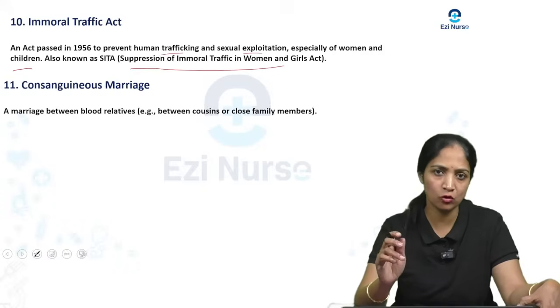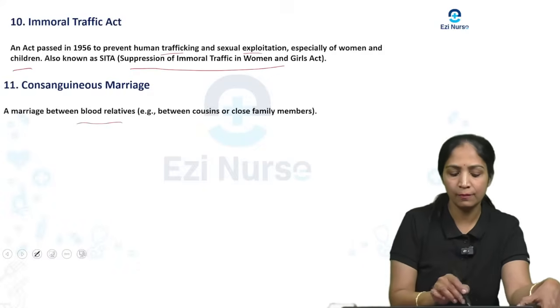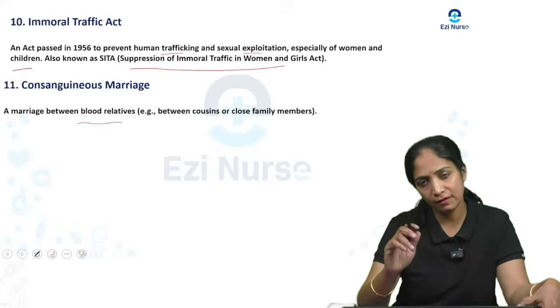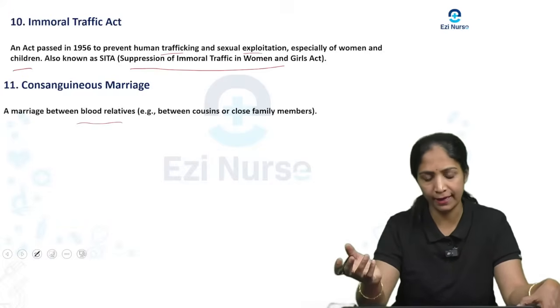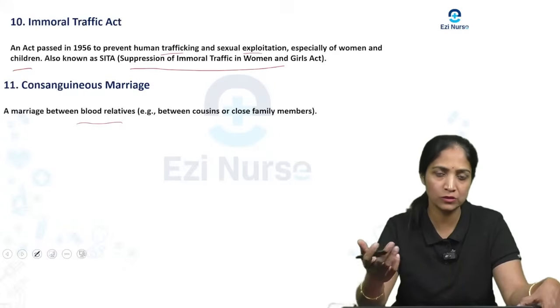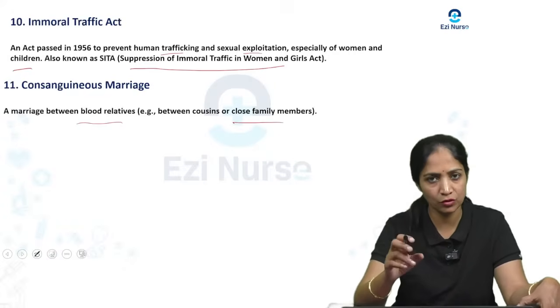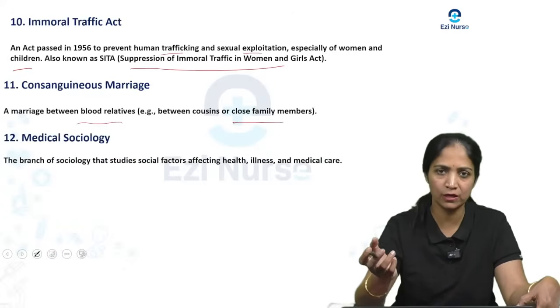Next one is consanguineous marriage. What do you mean by consanguineous marriage? It is a marriage that happens between blood relatives, where they get married within the family only. For example, with the mother's brother, or between cousins. They choose close family members and get married. That is what we call consanguineous marriage.